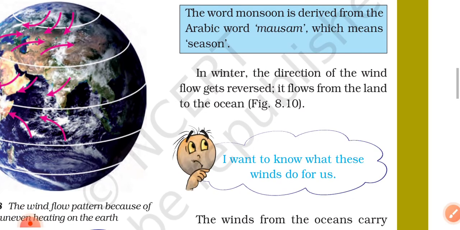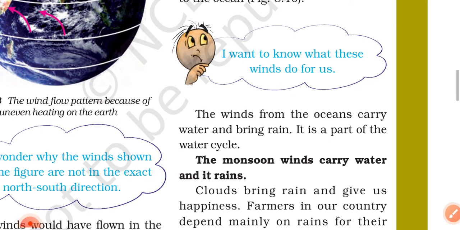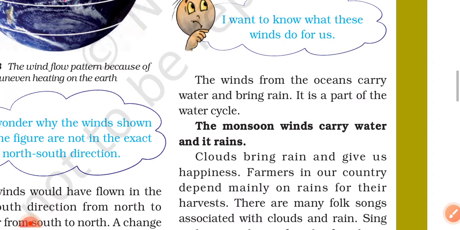In winter, the direction of the wind flow gets reversed. It flows from the land to the ocean. I want to know what these winds do for us. These winds from the ocean carry water and bring rain.